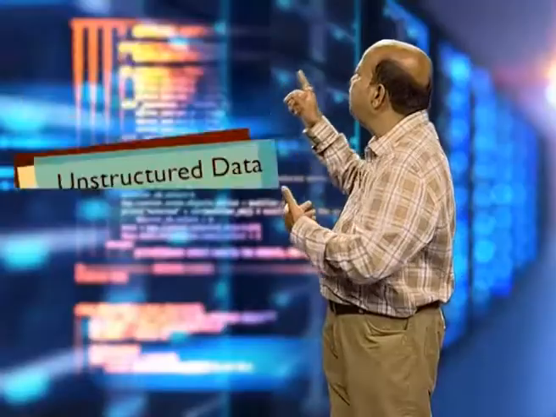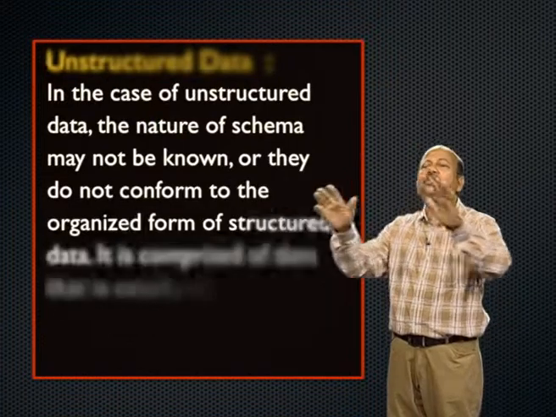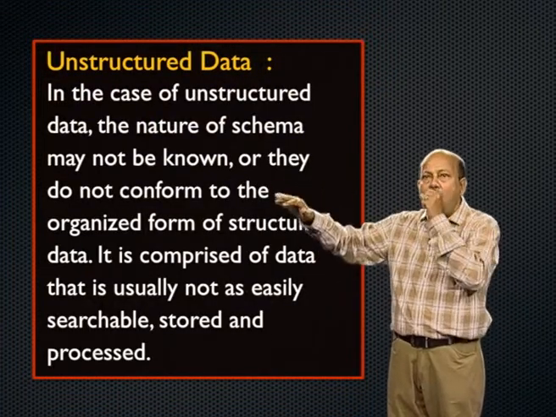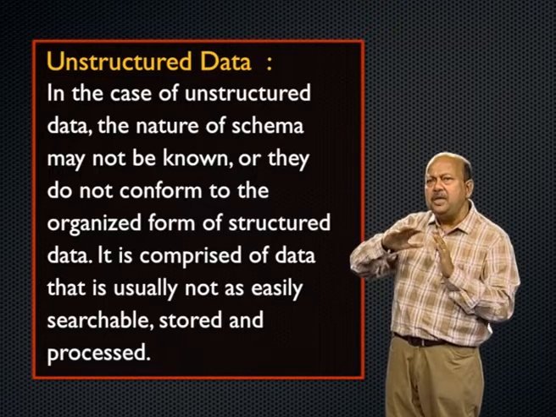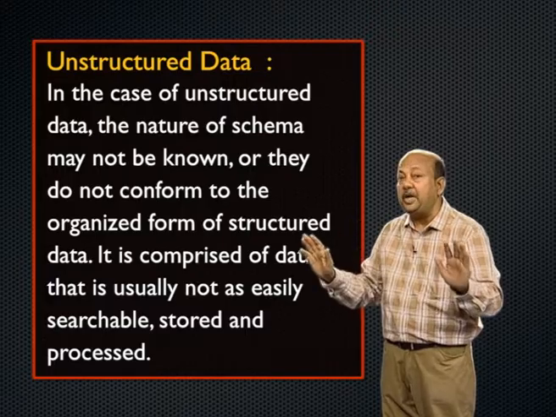The second type of data is unstructured data. Unstructured data means it is not organized in any form, there is no fixed schema, it can be changed, the schema is not known and it is not easy to operate this type of data.